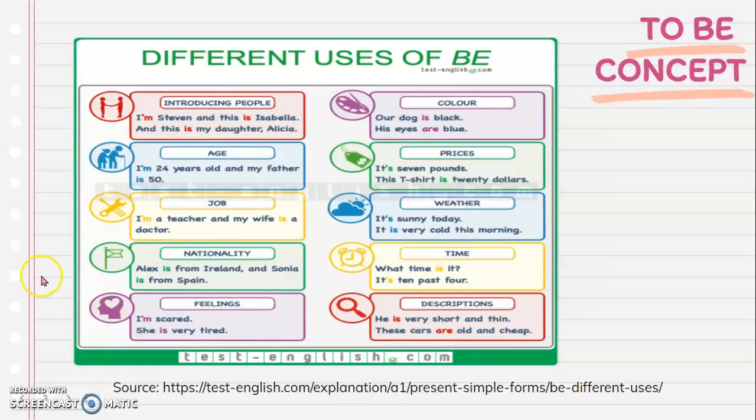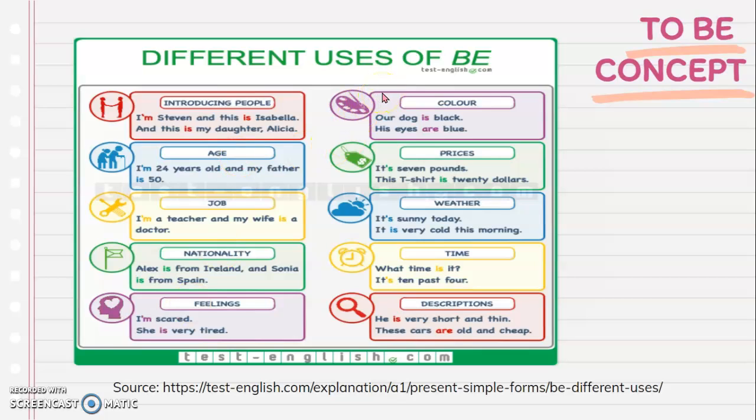Okay, so remember, we use the verb to be for introducing people, to express age, to talk about a job, profession, or occupation, to talk about the nationality, to express our feelings. Our feelings are a temporary idea, a temporary concept. It is not permanent. If we are happy, maybe I am happy in this moment, but tomorrow the situation will be different, or maybe in the past it was different.